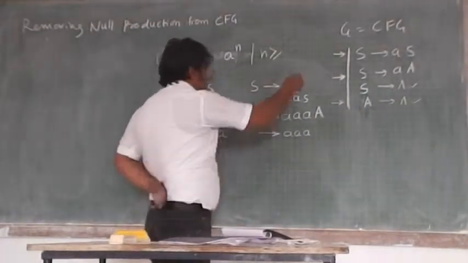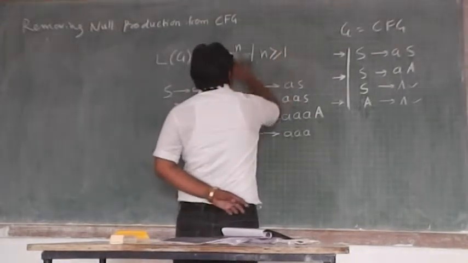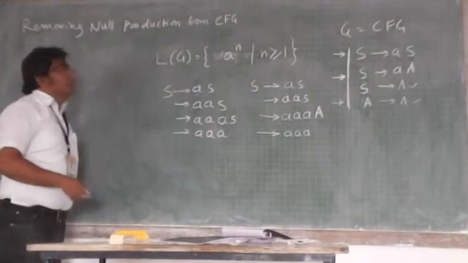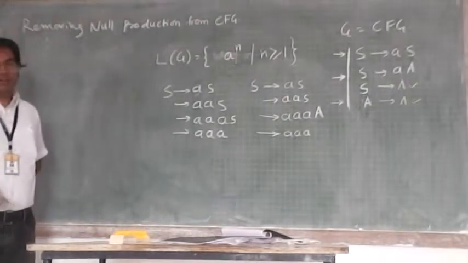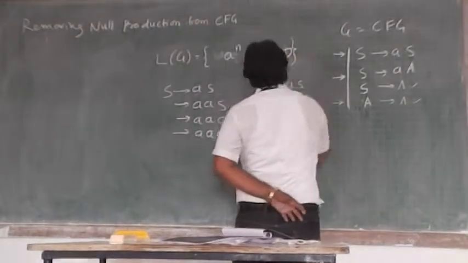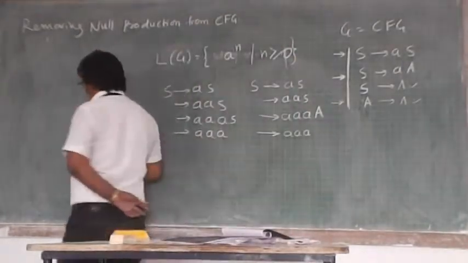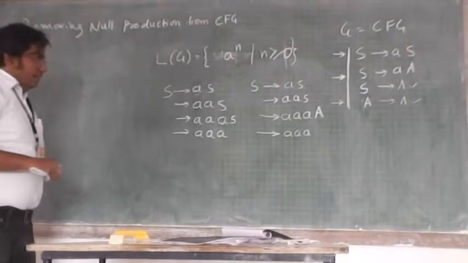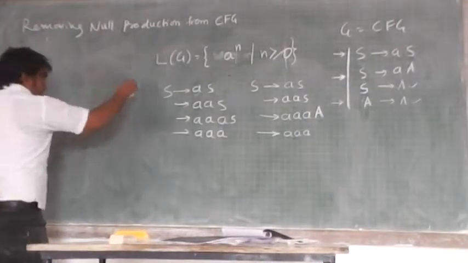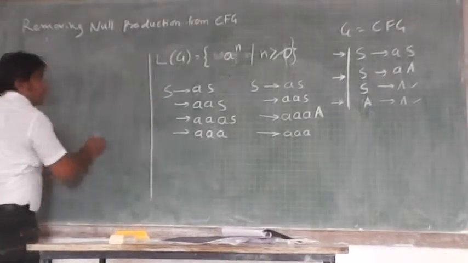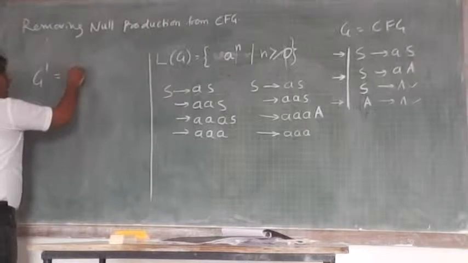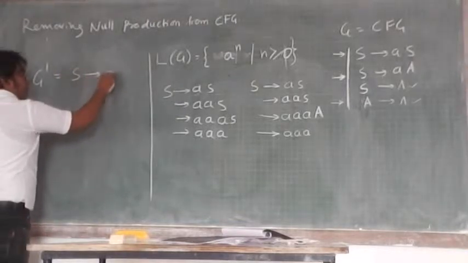Okay. So this is the grammar generating the language A raised to n, when n is greater than or equal to 1. Most importantly, for n equal to 0 it is the null string. Okay. So here I can have the alternative grammar G dash, and I can have the production like this.